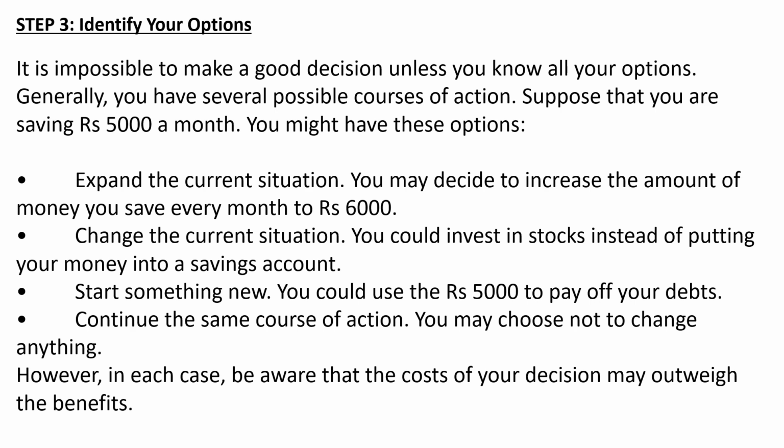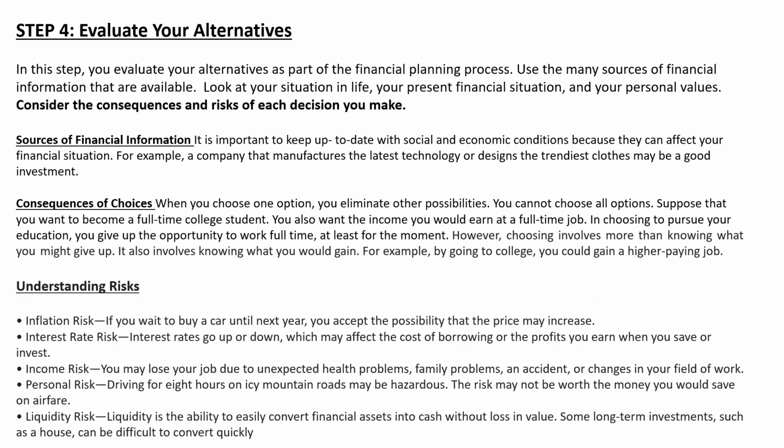Now let's see the fourth step. Step number 4 is evaluate your alternatives. In this step, you evaluate your alternatives as a part of the financial planning process. Once you have various options from step number 3, you cannot choose all the options available. If you have 5,000 which you are planning to save in a savings account, you cannot invest that 5,000 in the stock market, or do something new with that 5,000.